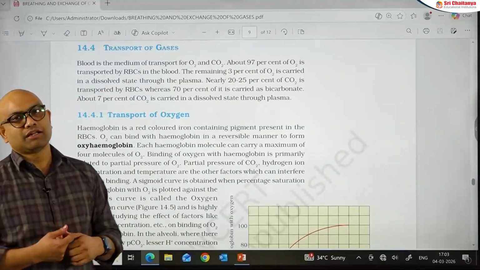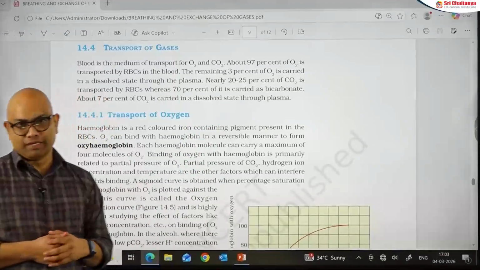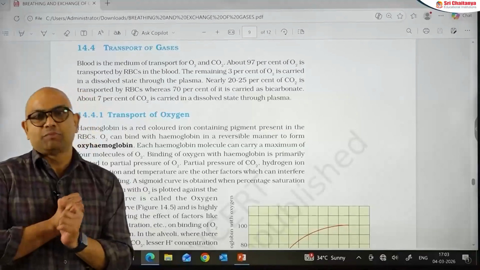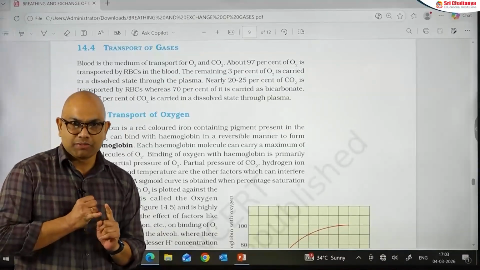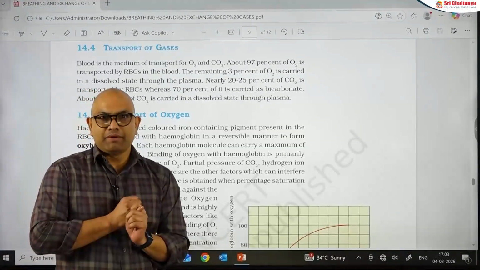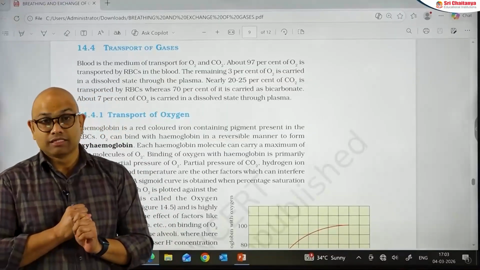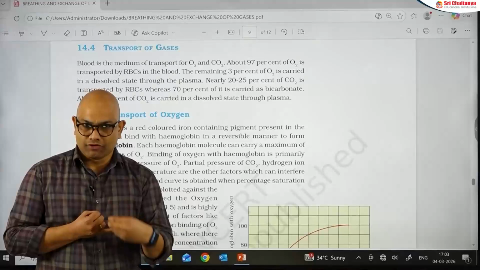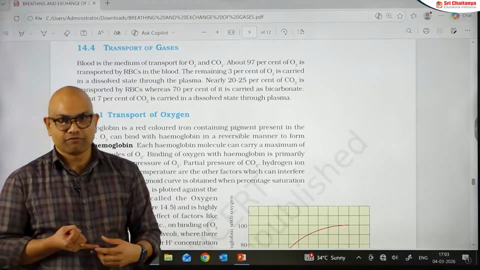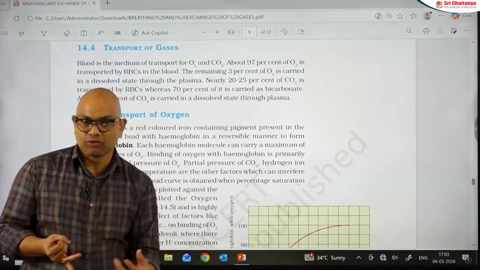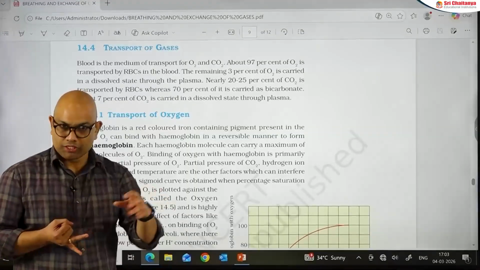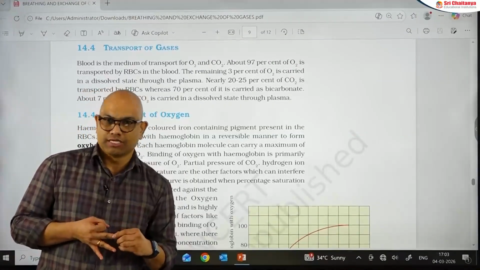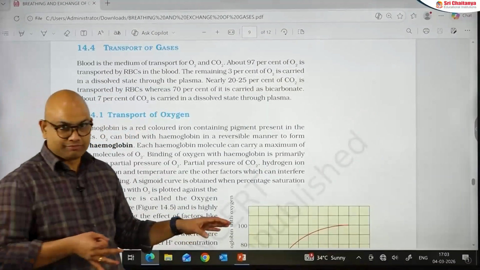So, what are the conditions that are required for the formation of oxyhemoglobin? These conditions are very much important. Remember, the first condition is partial pressure of oxygen. The high partial pressure of oxygen is the primary factor that influences the formation of oxyhemoglobin. Along with this, other factors also influence the formation of oxyhemoglobin. They include low partial pressure of carbon dioxide, low temperature, and also low hydrogen ion concentration.